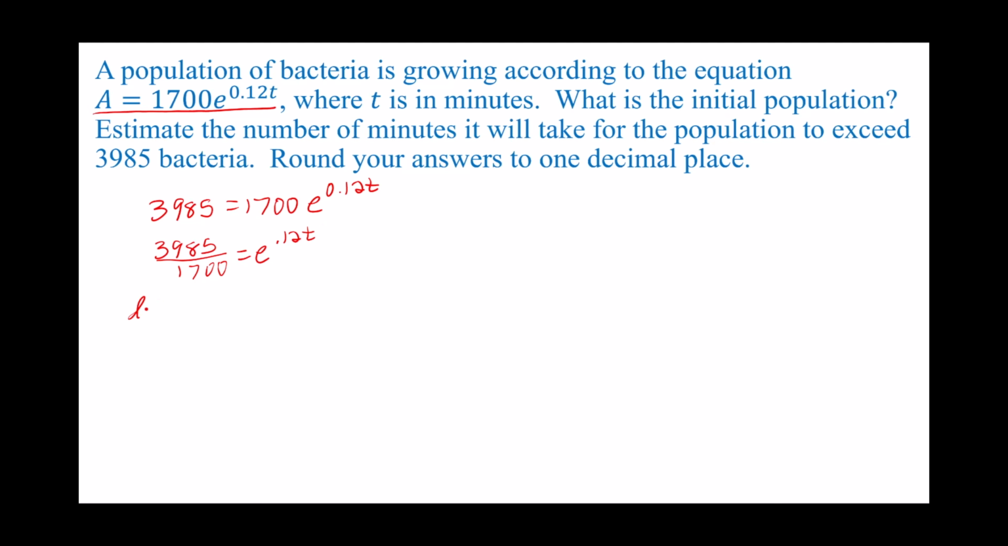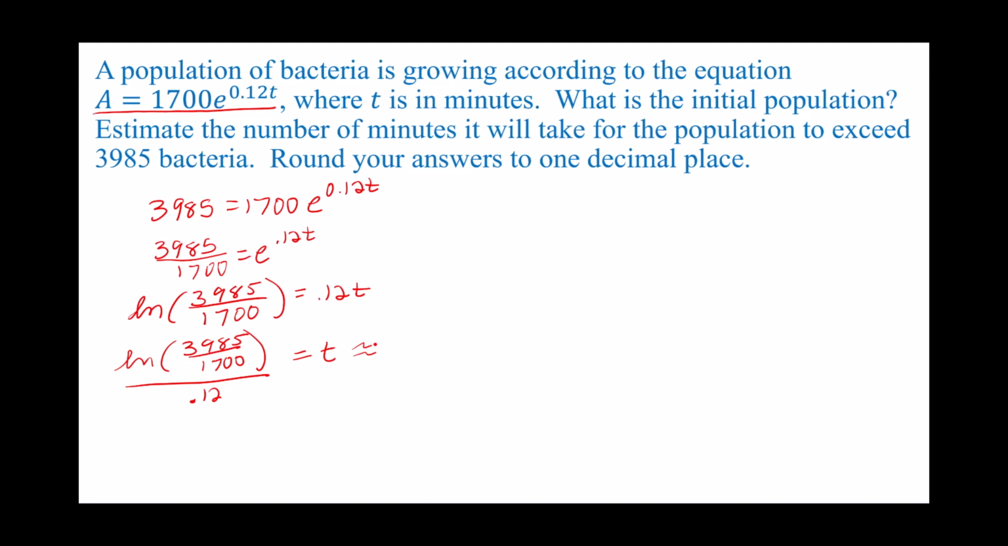Change this to logarithmic form. And you could simplify this fraction, but we're going to put it in the calculator anyway, so I'm not going to bother. And then we need to divide by 0.12 to get t by itself. So I have the natural log of 3985 over 1700, close parentheses, then divided by 0.12. Don't forget to close your parentheses on what you're taking the log of, or your calculator will not give you the correct answer. And in this case, the correct answer is about 7.1 minutes.